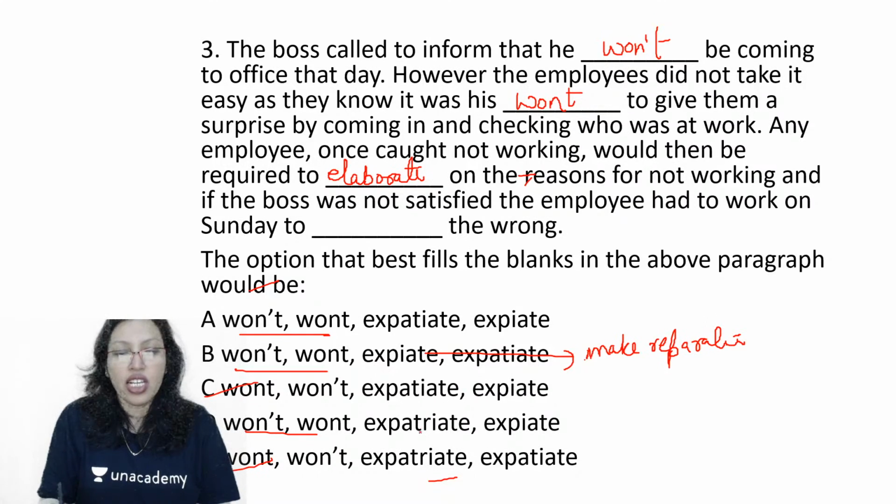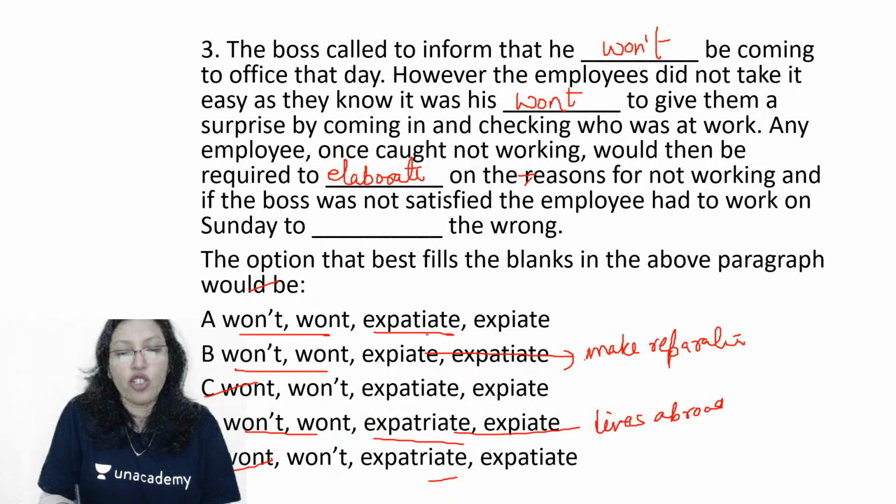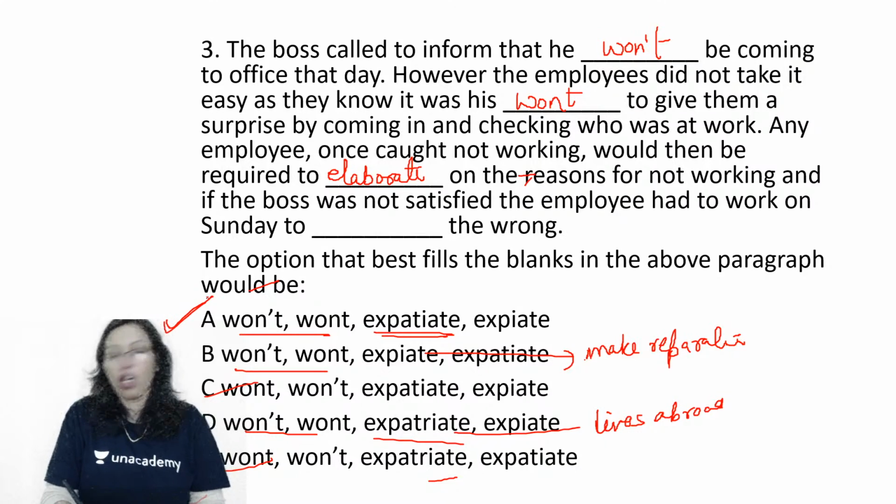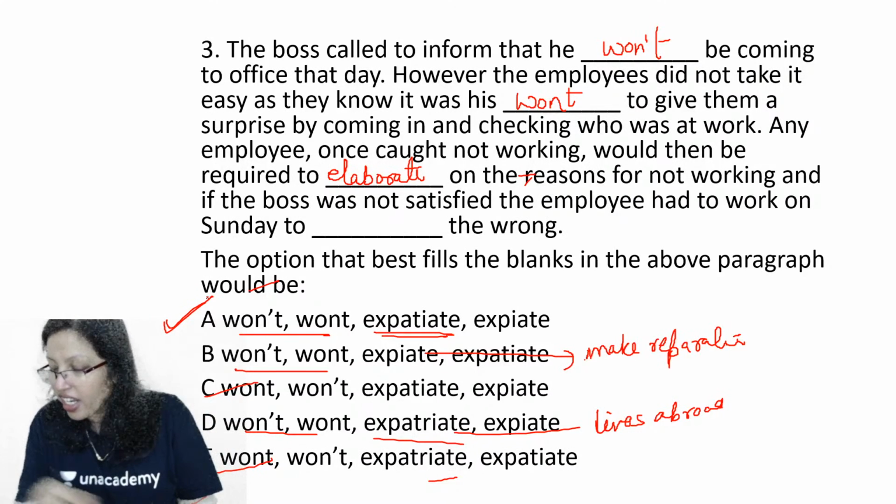Ask for forgiveness. And it cannot be expatriate because expatriate is someone who lives abroad. Okay, so this cannot be the correct answer. So then of course expatiate, which means to talk at length or elaborate, will be the correct answer. And therefore A then guys becomes the only set that is correct.